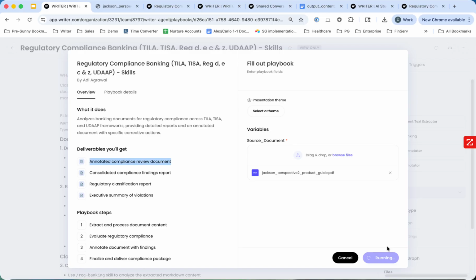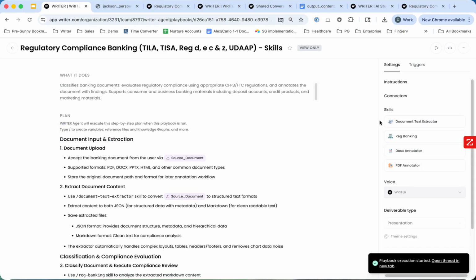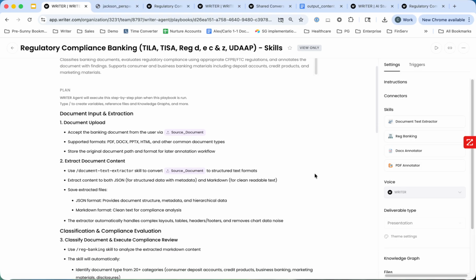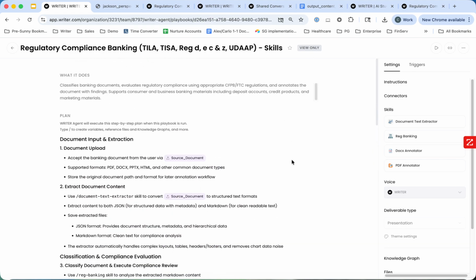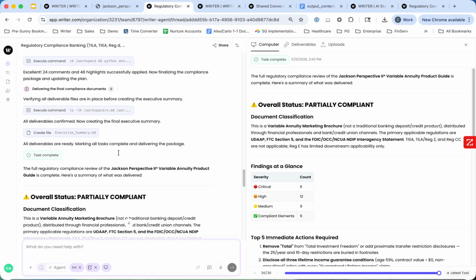If there is a presentation component, you can see we can upload a specific presentation template and it will create that with those standards in mind. This is the back end of that playbook. You can put these things on a schedule. You can connect them, like I'll show you, to different systems. It gives you very explicitly what the plan is, so if you need to edit anything, you can. But let's jump into the actual output here. That's what we're most interested in.